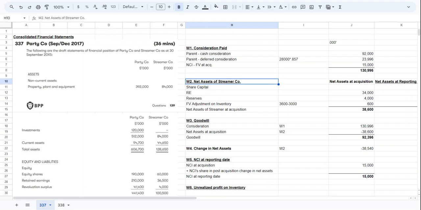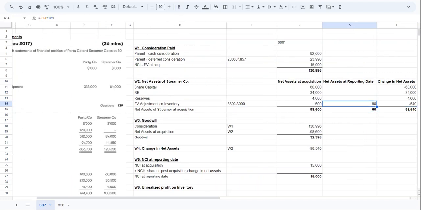How much is the net assets at acquisition? So share capital of S company, we need to put it here. From the question we can see they had 60 million of equity shares. So that was their capital. So they had 98600 of net assets.